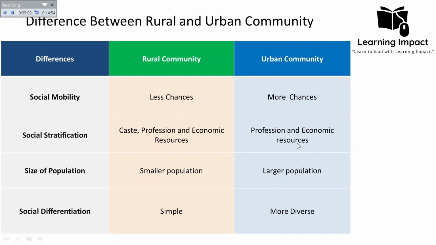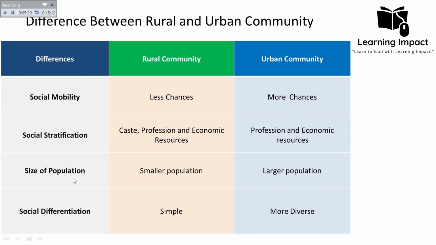Okay, so in the case of the rural community, we can say that they often prioritize traditional social hierarchies, culture, heritage, and local custom. But in the case of the urban community, it places emphasis on individual achievement, meritocracy, and economic success.